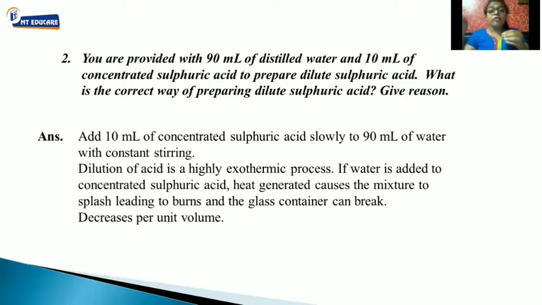Glass containers can also break down. And therefore we always add acid to water and never water to acid. Clear? Let's move ahead with the next question.